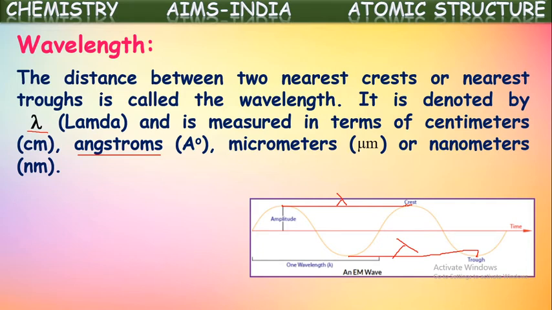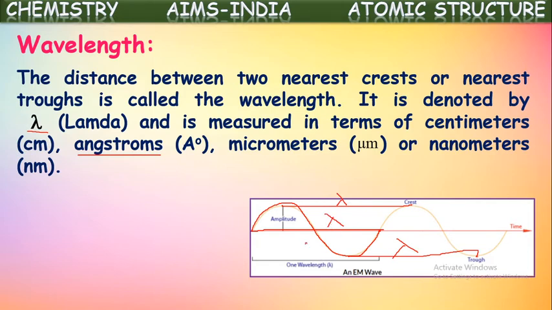So a wavelength contains a complete wave with one crest and one trough, we can say. If you see from here till here, this is one complete wave. So the distance for the complete wave can also be taken as the wavelength of that radiation.